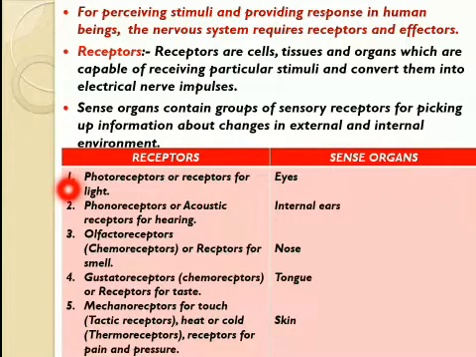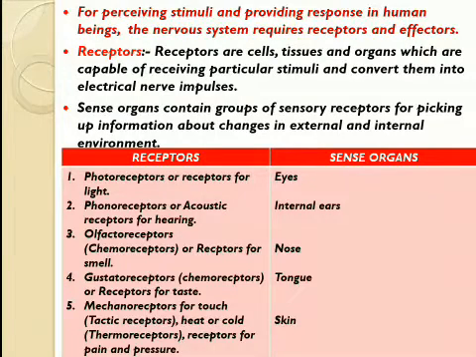For example, photoreceptors or receptors for light are present in the sense organ, that is the eyes. These receptors detect the stimulus of light. Phonoreceptors or acoustic receptors for hearing are present in the inner ear and detect the stimulus of hearing. Olfactoreceptors or receptors for smell are located in the nose and detect the stimulus of smell. Similarly, gustatoreceptors present in the tongue detect the stimulus of taste.